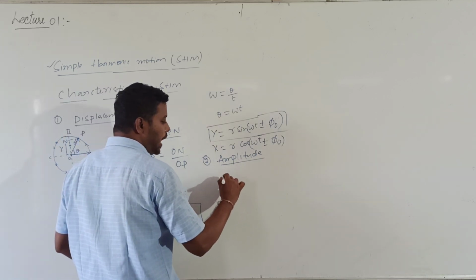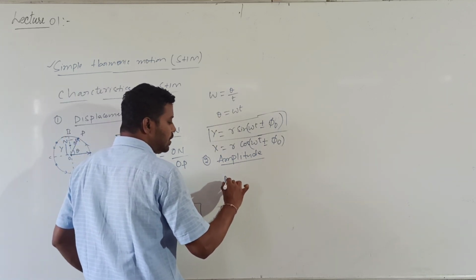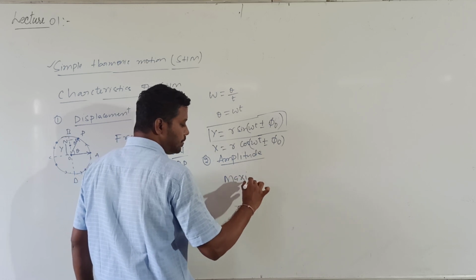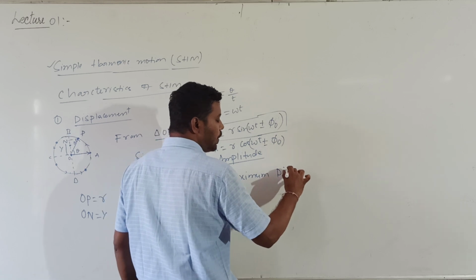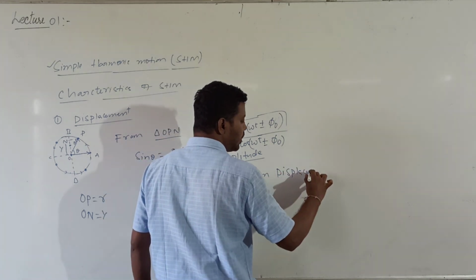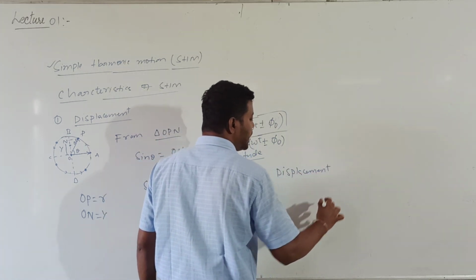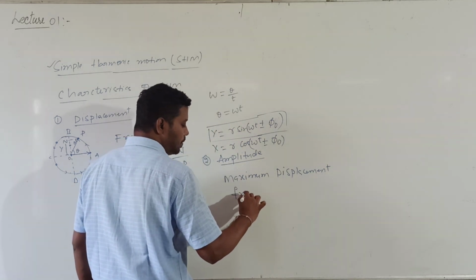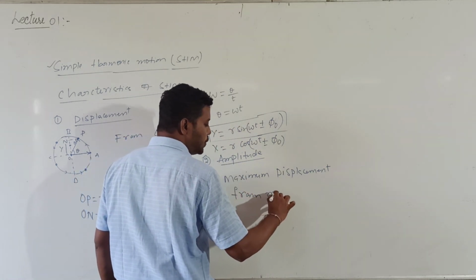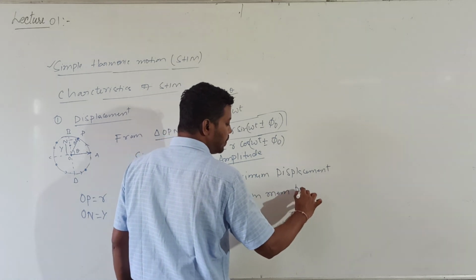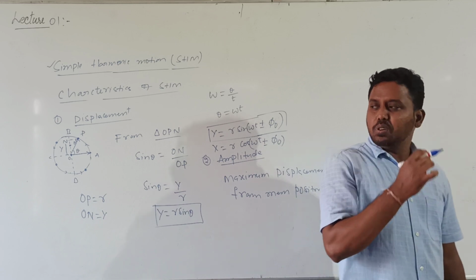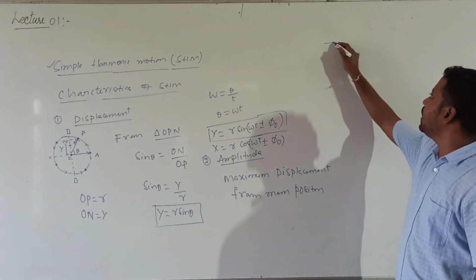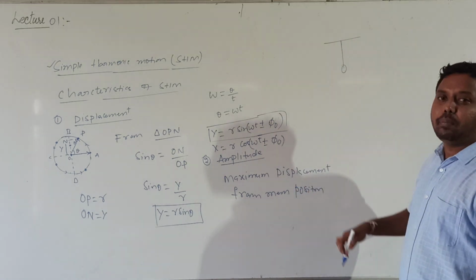What is the meaning of amplitude? The amplitude is the maximum displacement from the mean position. To understand this amplitude clearly, let me consider a simple pendulum.